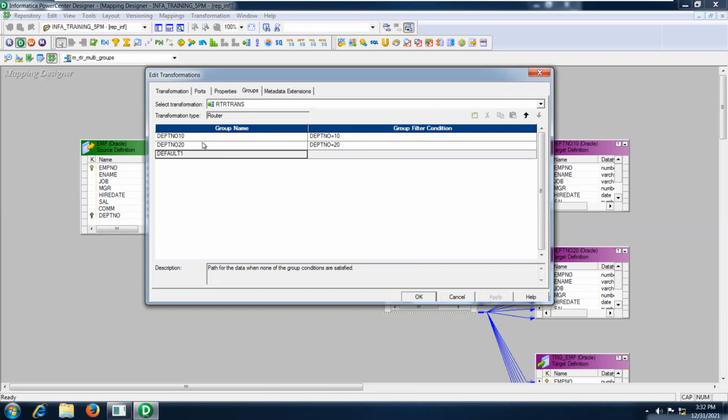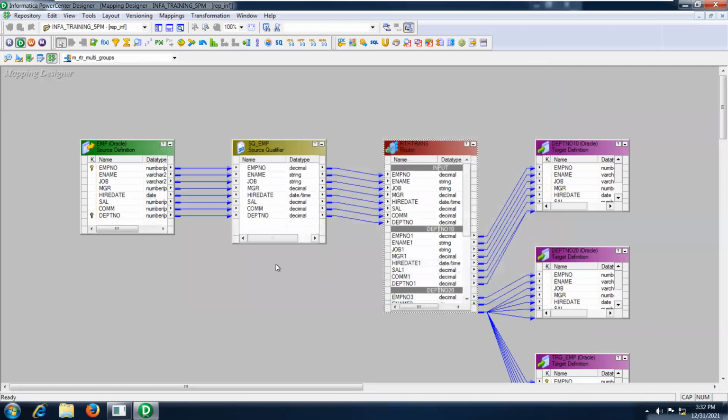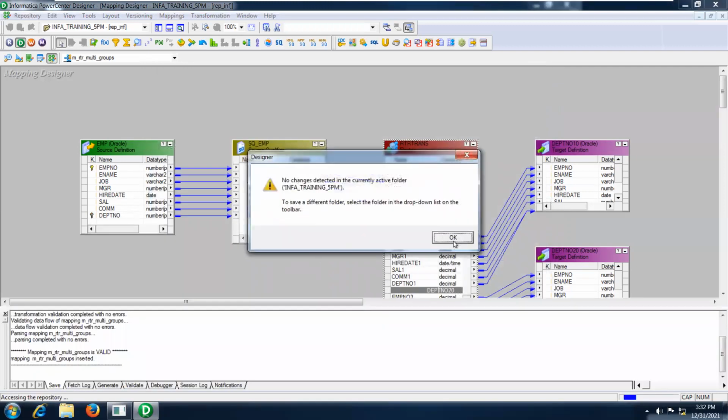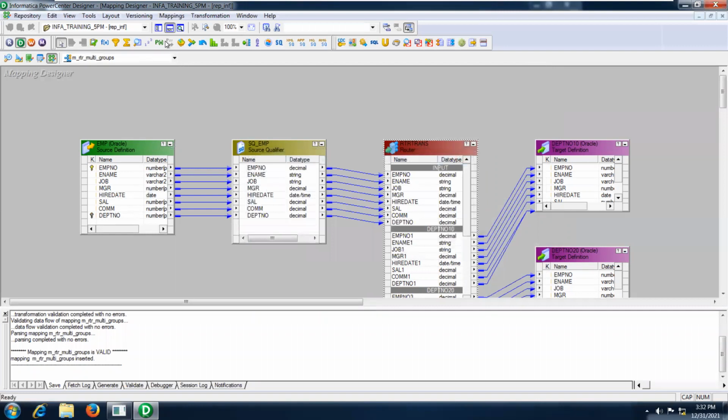One record, the first record will come, and it will verify the user defined DPT number 10 group and DPT number 20. If these two conditions are not satisfied, that particular record will go to the default group only. This is one time activity. Okay, we just save this particular mapping.